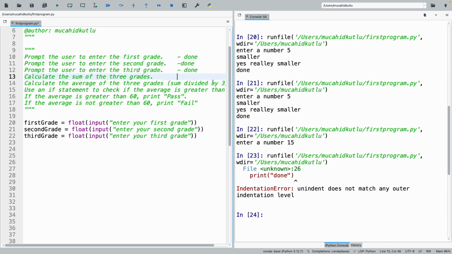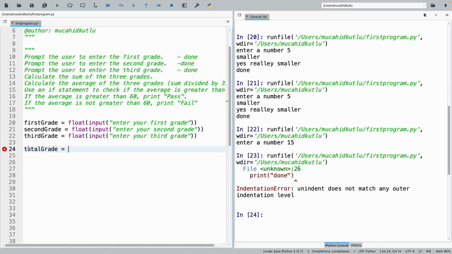Now I want another student's input here. So we did this, and we did this. Now we are here: calculate the sum of 3 grades. What should we do next? What is our first step? Define a number. So we should define a variable. What can its name be? X. It is fine, yeah, we can define it. It is valid. But usually we try to give meaningful names. Okay, so what should be a good name for it? Total grade, sum, yes, any of these will be fine.